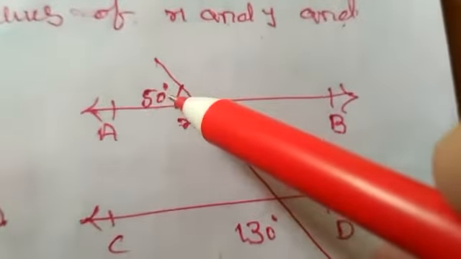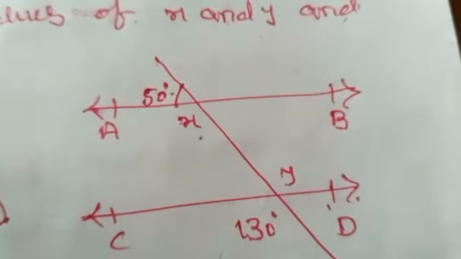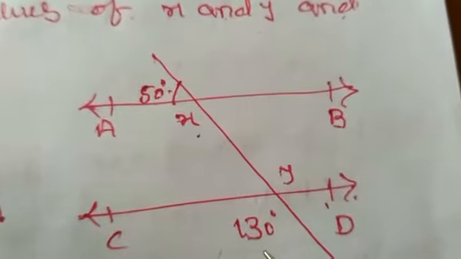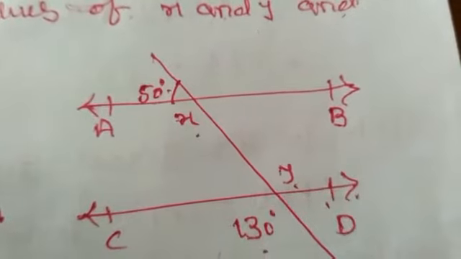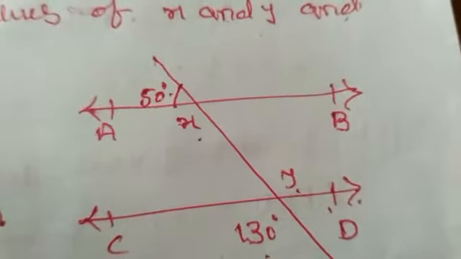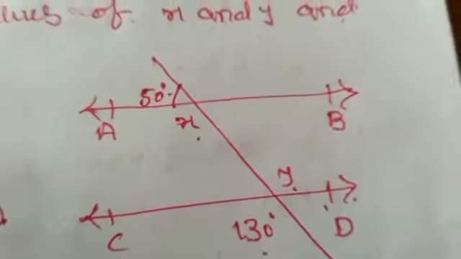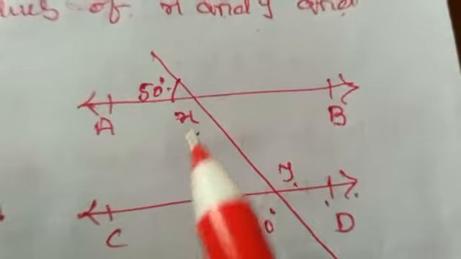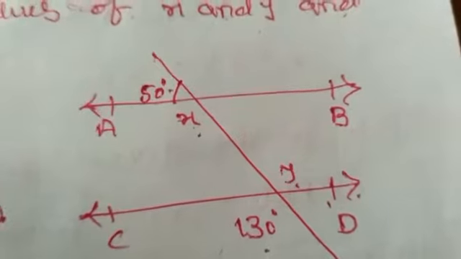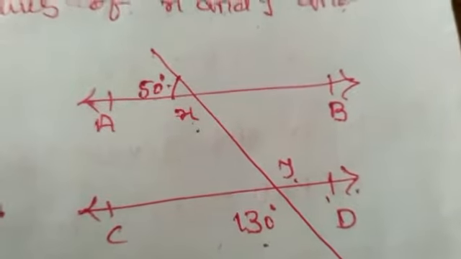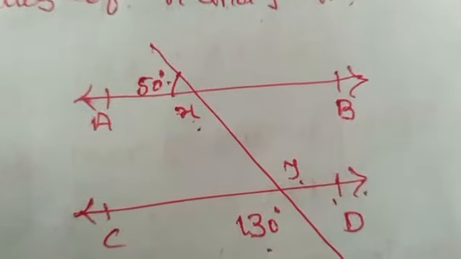The measurement of this angle is 50 degrees and this angle is x, and the measurement of this angle is 130 degrees and this angle is y. So first you have to find the values of x and y, that is, the measurement of x and of y. And thereafter you have to think whether AB is parallel to CD or not.